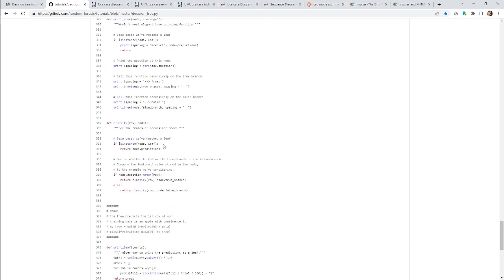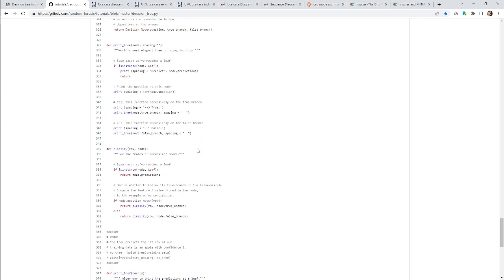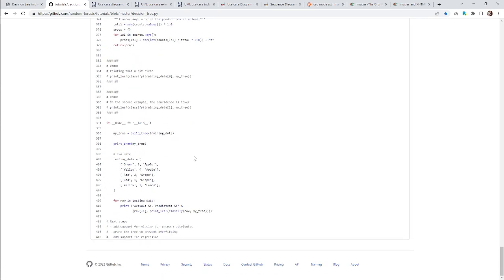And I wonder what print tree does. Does that actually print out the whole tree? The world's most elegant tree printing function. Yeah, I bet. I'm with him on this. I've done the same thing, trying to print out the decision tree. And there's actually all kinds of papers about how to render trees.